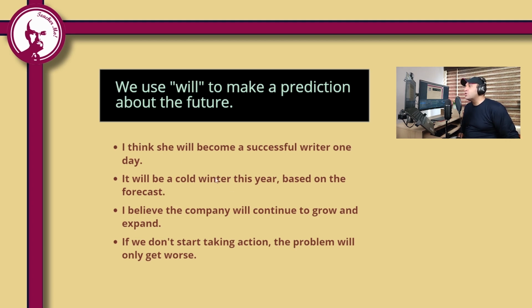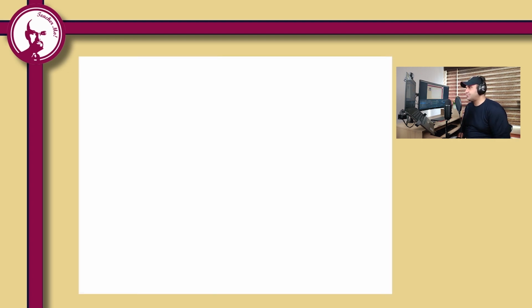It will be a cold winter this year based on the forecast. You see, this is another prediction. I believe the company will continue to grow and expand. Prediction. If we don't start taking action, the problem will only get worse. So this is the first use of will. We use will to make predictions about the future. Let's move on.